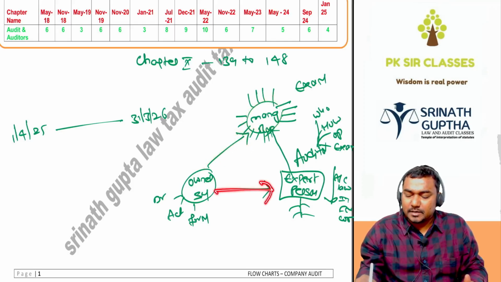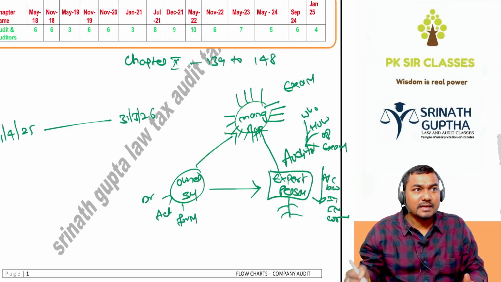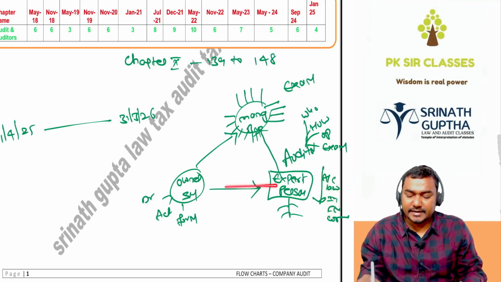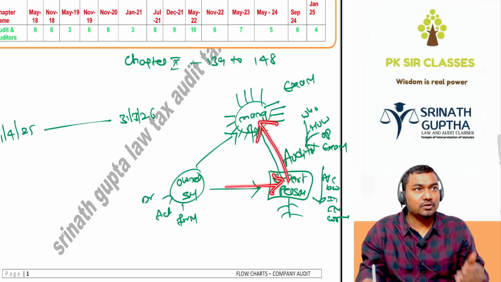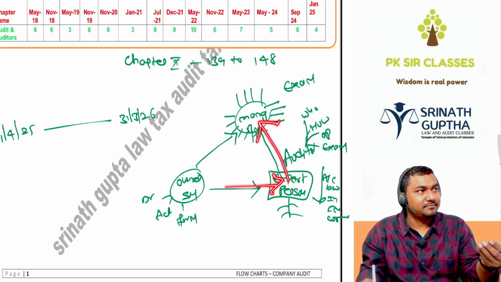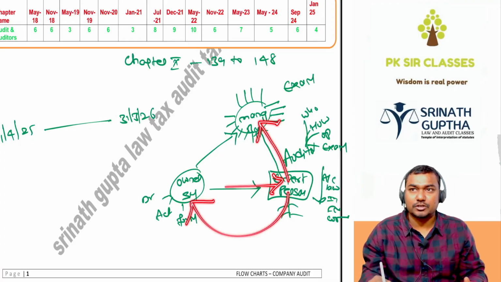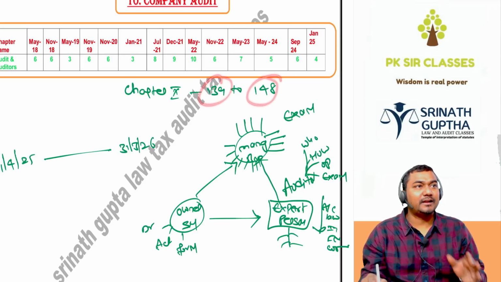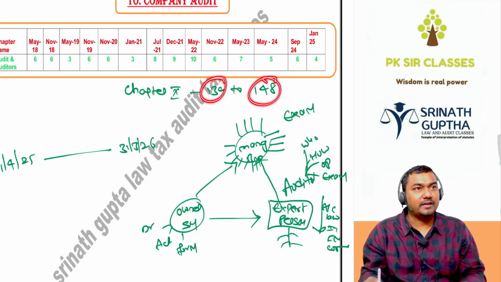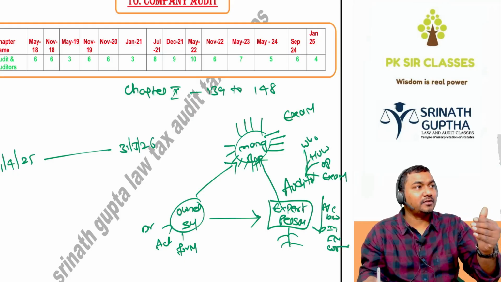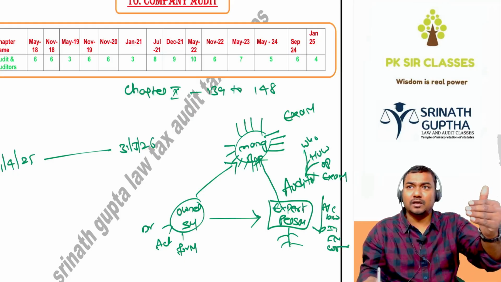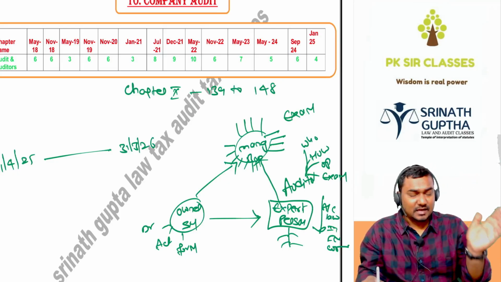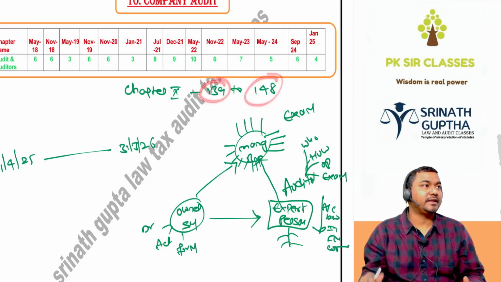So, the shareholder needs an expert person who has in-depth knowledge of accounts, law, costing, and FM. The shareholder sends this expert to the company to review and examine the activities of the management, and to report to the shareholders what is happening with their money. That's why sections 139 to 148 are drafted. In these sections, we will discuss how to appoint the auditor, who may appoint the auditor, who can become the auditor, who cannot become the auditor, and his rights and duties.